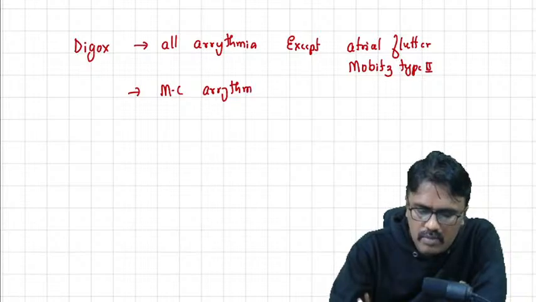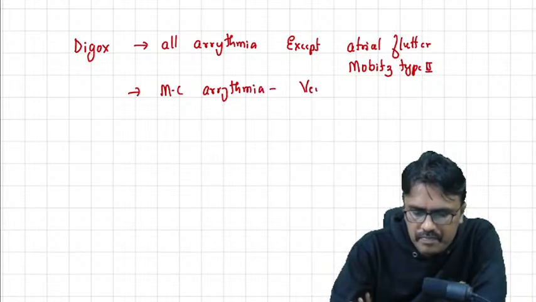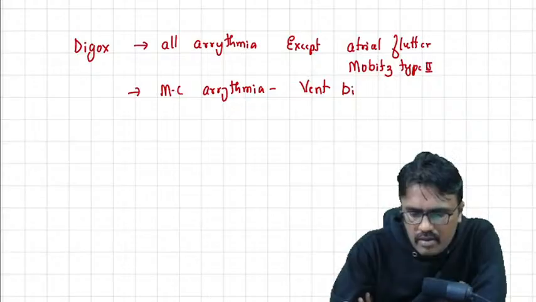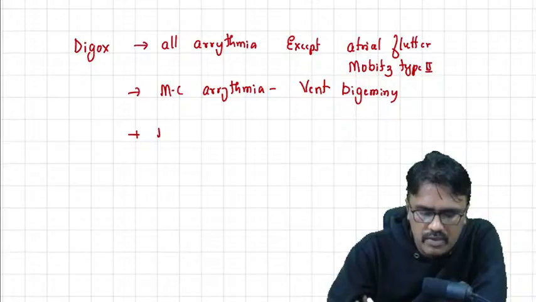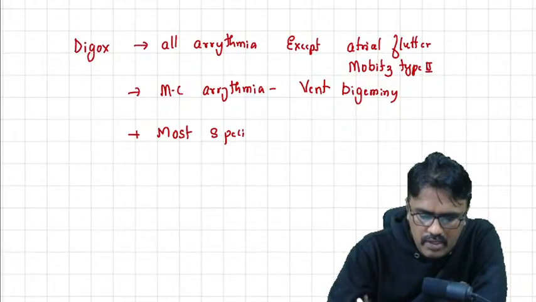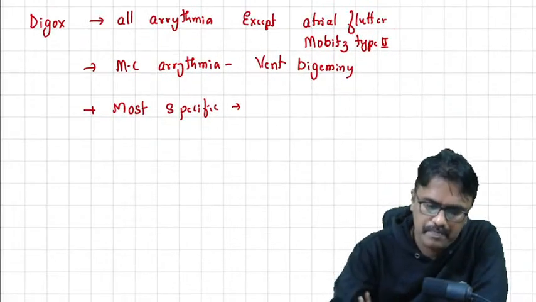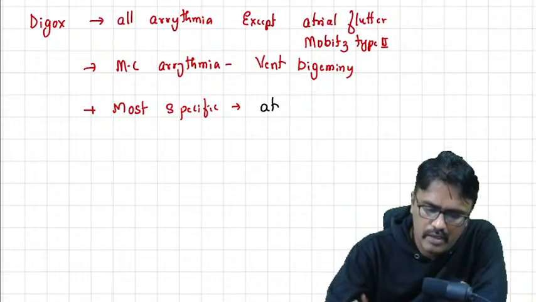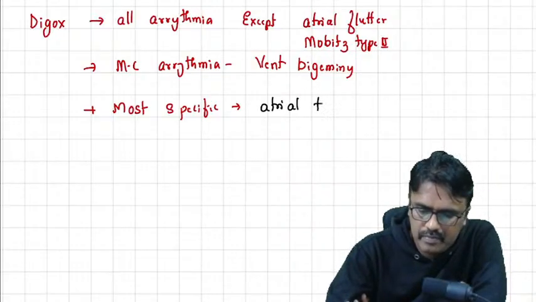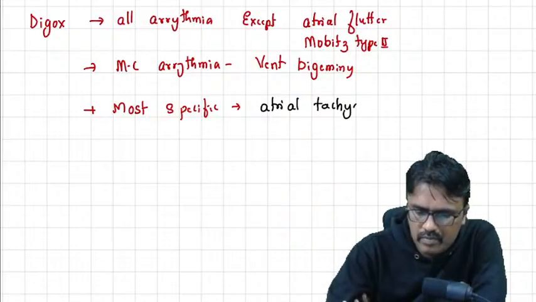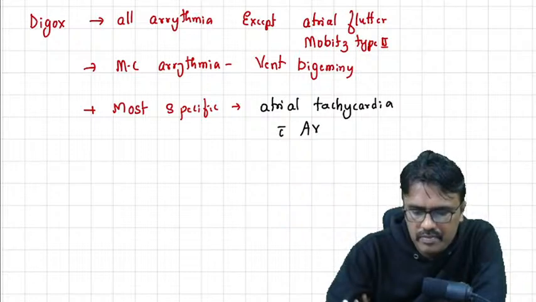The most common arrhythmia that we see is called ventricular bigeminy. Then the most specific arrhythmia which we see with digoxin is atrial tachycardia with AV block. So that is the most specific arrhythmia that we see.